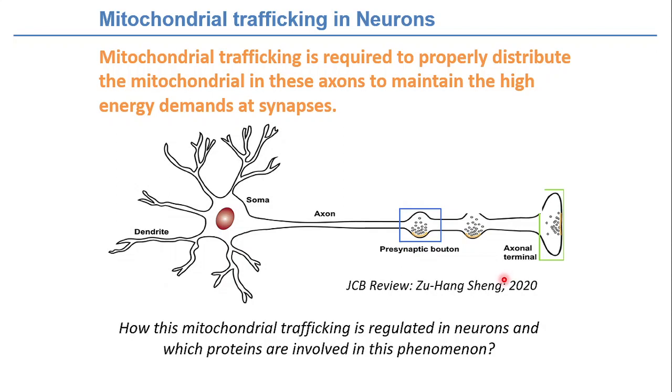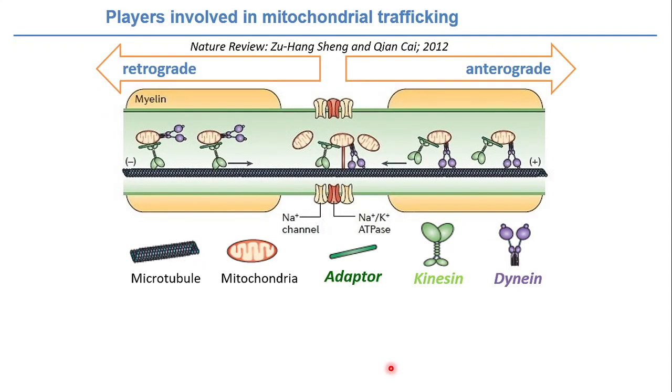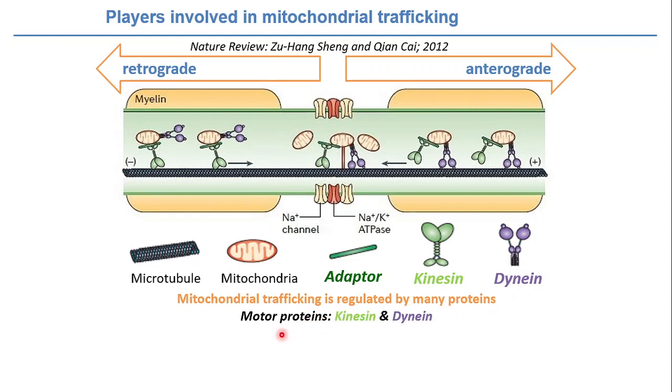Now we will see how this trafficking is regulated in neurons and what proteins are involved in this phenomenon, right? So the players involved in mitochondrial trafficking: actually there are many proteins involved, and the trafficking itself is regulated by these proteins. First there are motor proteins, right? So it can be kinesin and dynein.